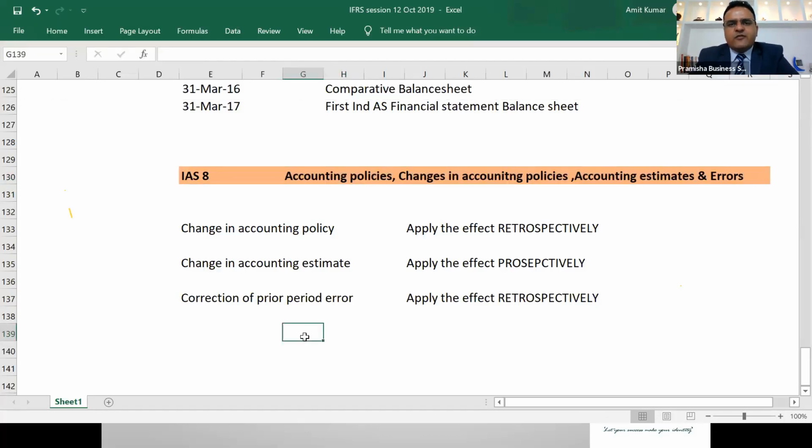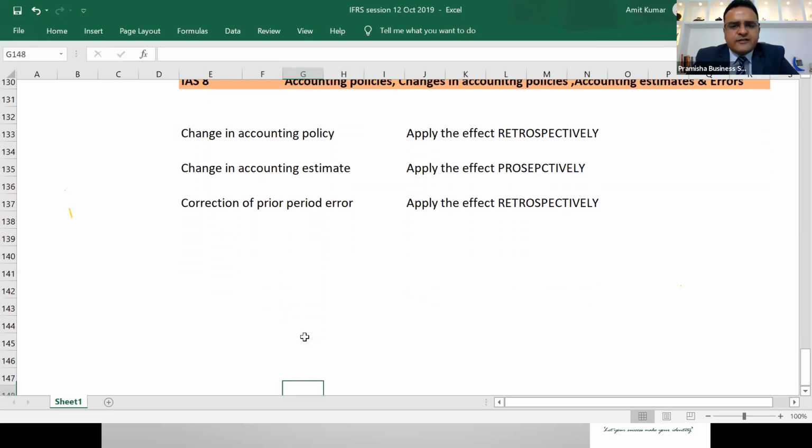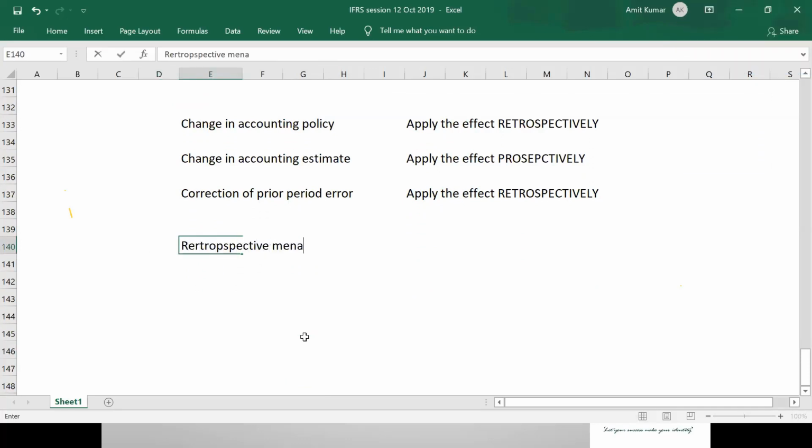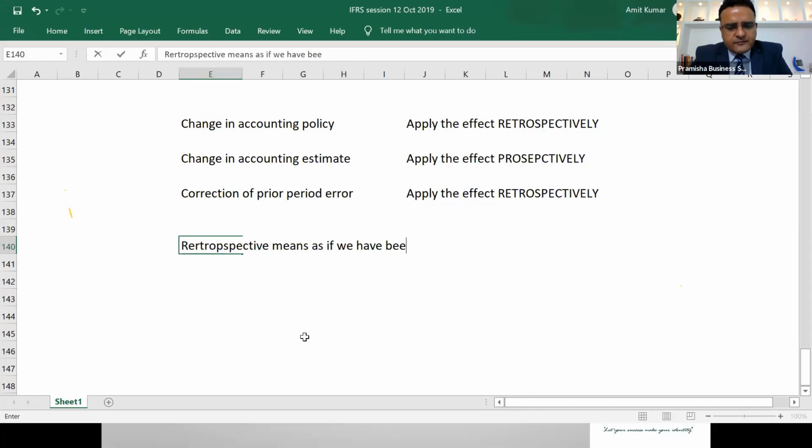In the absence of IFRS 1 or Ind AS 101, we had no choice but to apply Ind AS 8. It said that we have to apply the effect retrospectively. Retrospective means from the past date, as if giving effect to the previous years, as if we have been following this accounting since beginning.